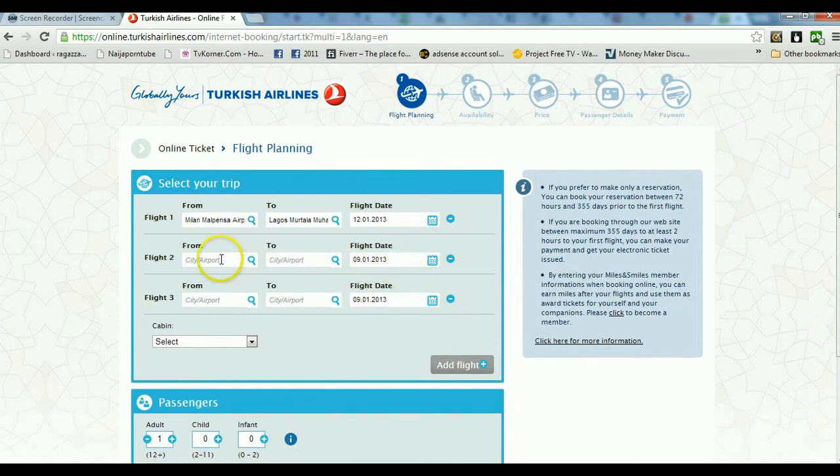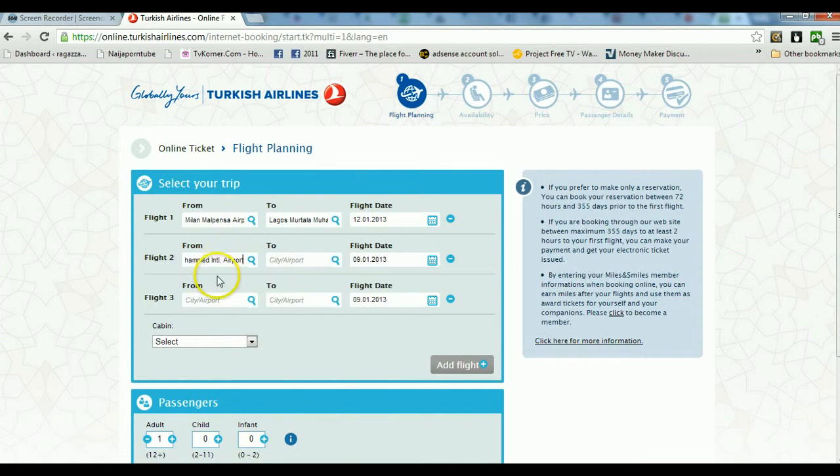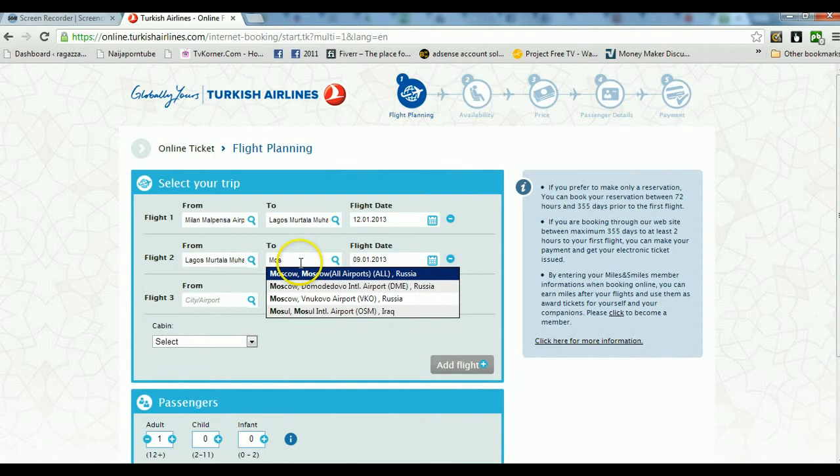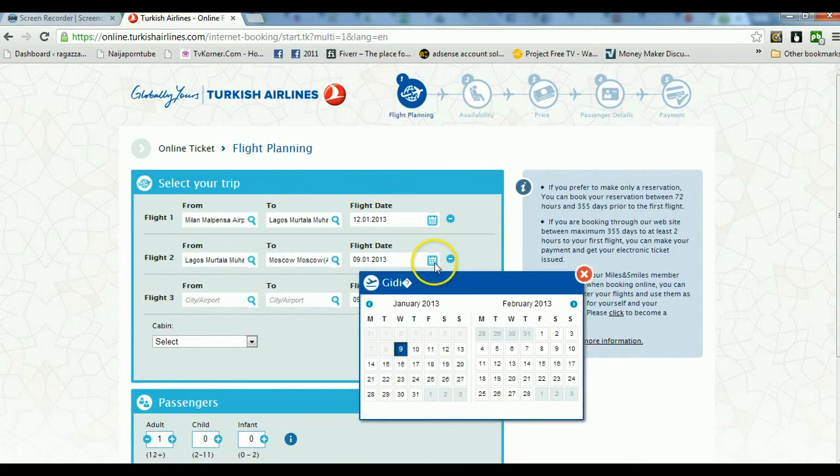Then for the return trip, you go put Lagos here. Then directly to Moscow. Just put Moscow, all airports. Or if you know the airport going on for Moscow, choose any of the 2. But me, I put Moscow, all airports. Then for the return flight, if everything go according to plan, she's supposed to come back on the 19th of January.